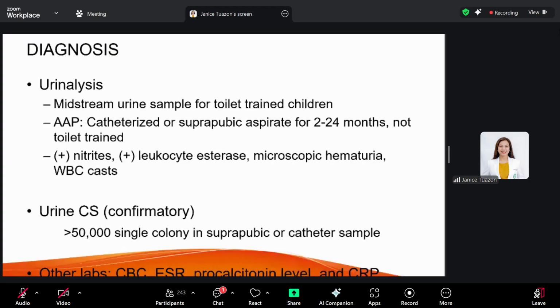But for midstream urine sample, more than 100,000 single colony is confirmatory of a urinary tract infection. Now, other labs, such as CBC, ESR, procalcitonin levels, and CRP may also be done, but as needed. If your patient is more toxic, you're considering other more systemic infections, then you can do procalcitonin and CRP levels as well.